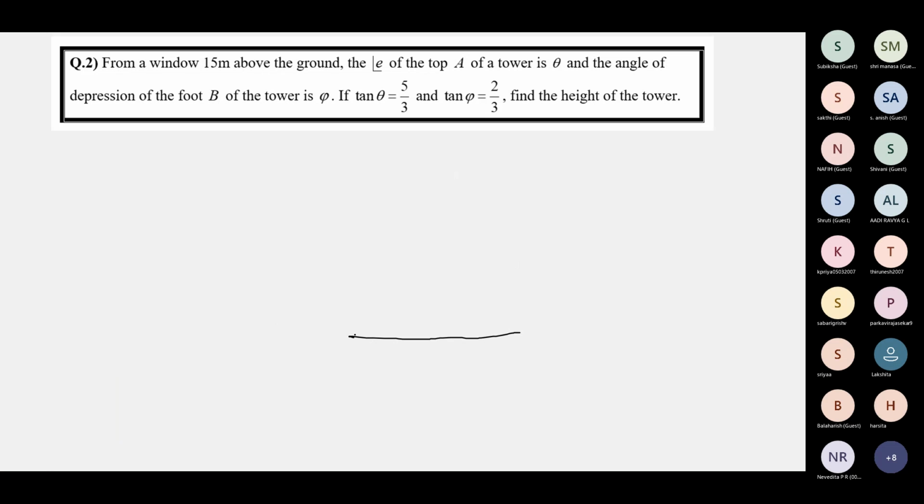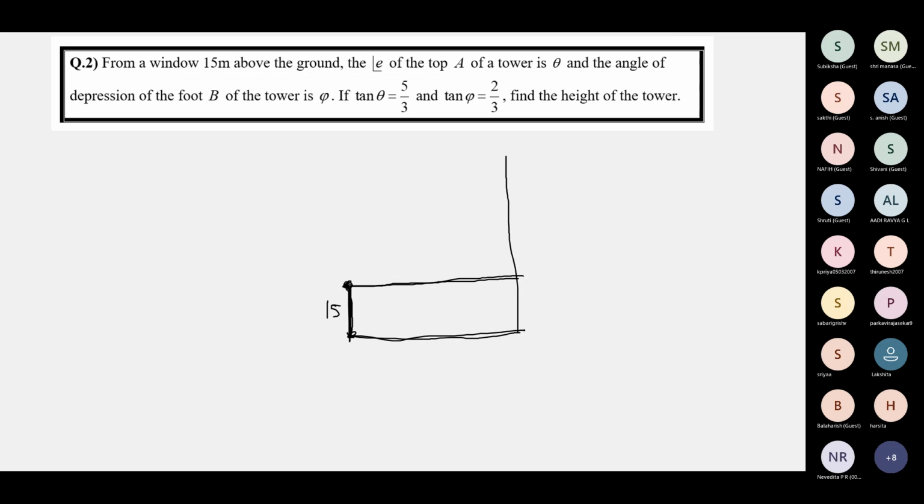Ground level, 15 meters above the ground level. The tower is taller than the position of the window, which is 15 meters above the ground. Complete the rectangle, and this is the horizontal line because the observer is here. This is the ground level. This is not the foot of the observer. The height of the observer is not known. So this is the position of the observer. This is the height of the window above the ground, 15 meters, not the height of the observer.